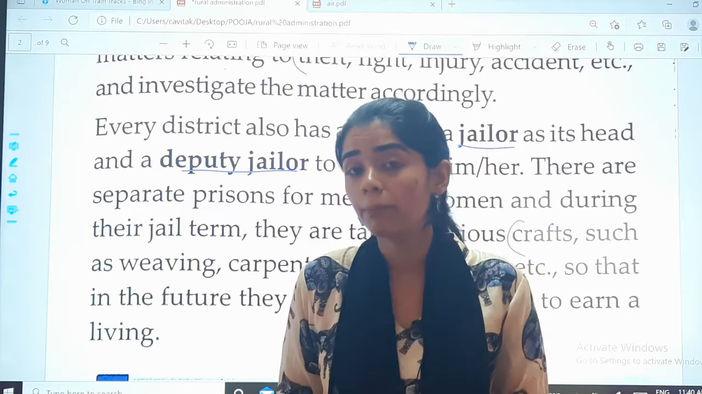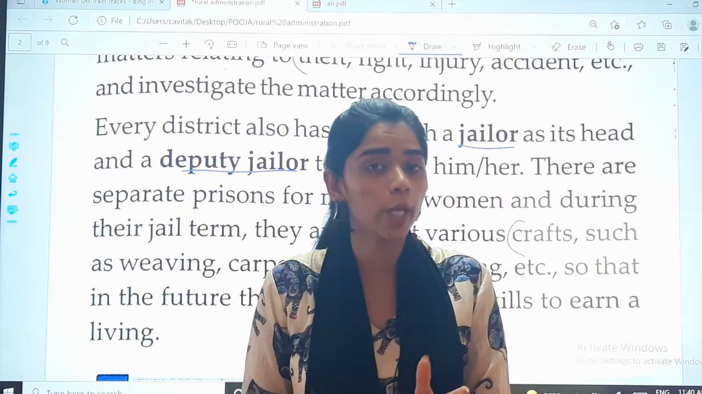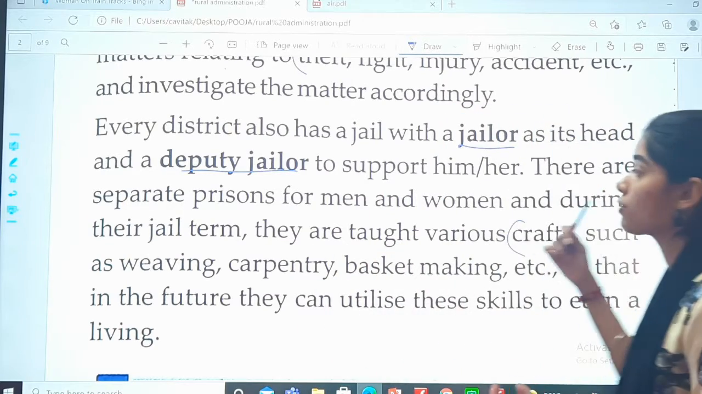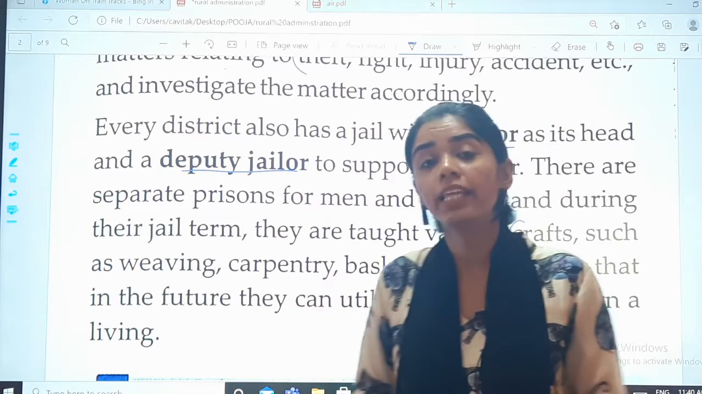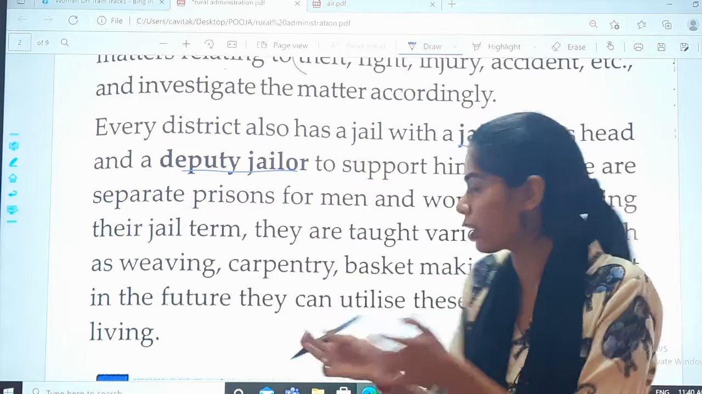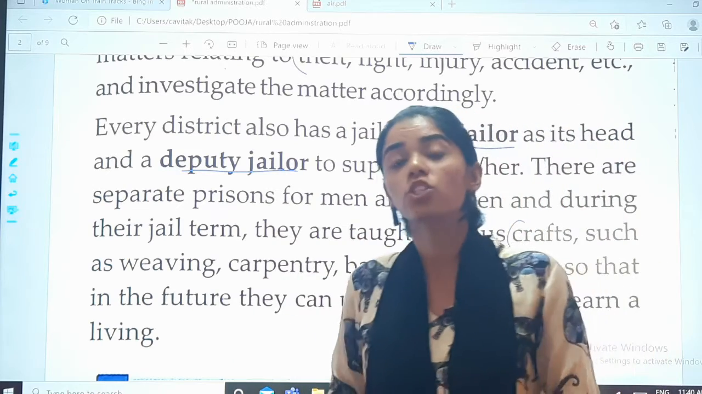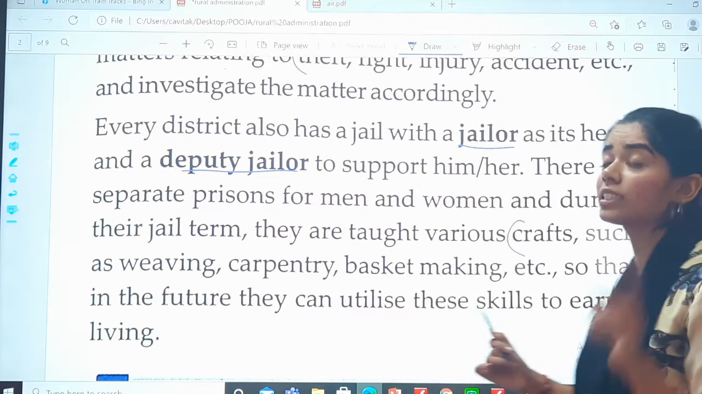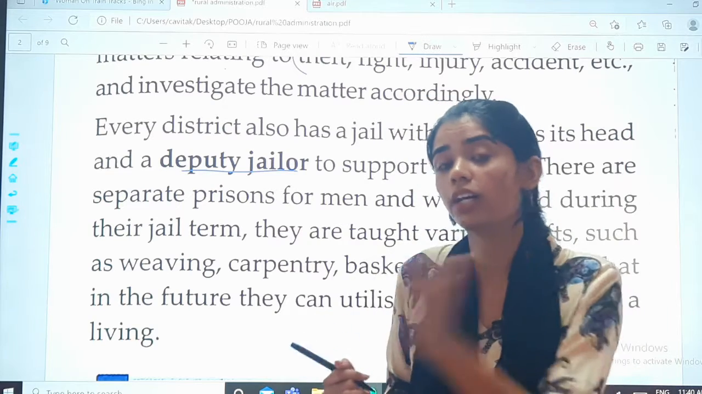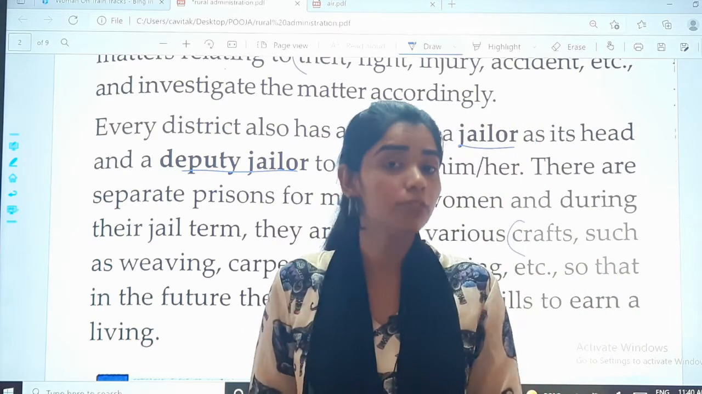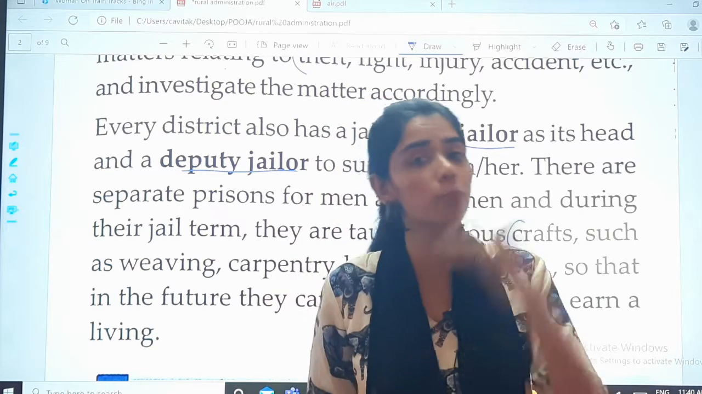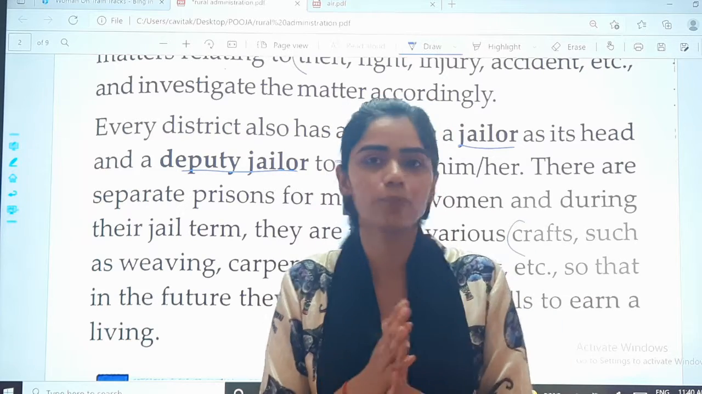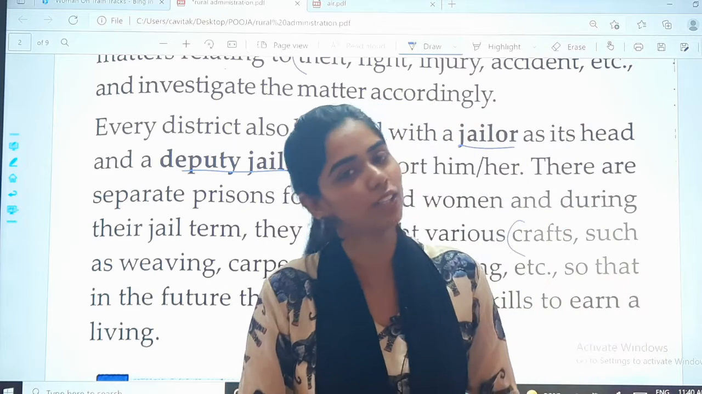See, in jail there are criminals, prisoners. So what do they have to do? They have to work. They are taught different skills like crafts, weaving, carpentry. They even sell their products. Okay, so all these products they have made, the basket making and all. Whatever money they get goes into their accounts. So in the future, they can utilize these skills to earn a living. Okay, after they leave the prison, after the punishment is over, when they go back to normal life, they should be skilled enough, right, so that they can earn on their own. So for that, different skills are taught to them.